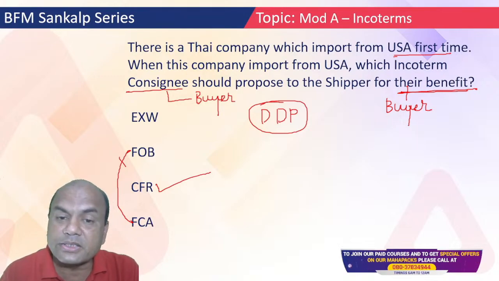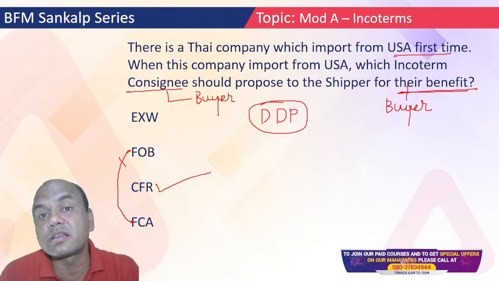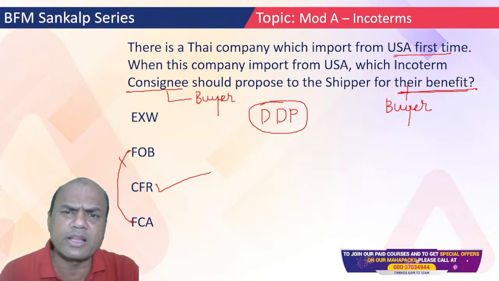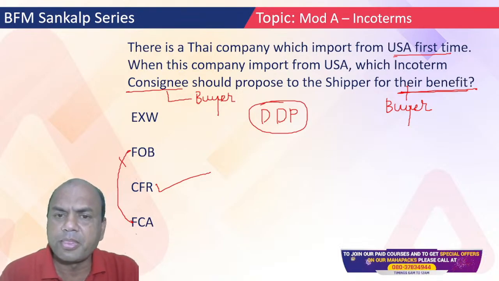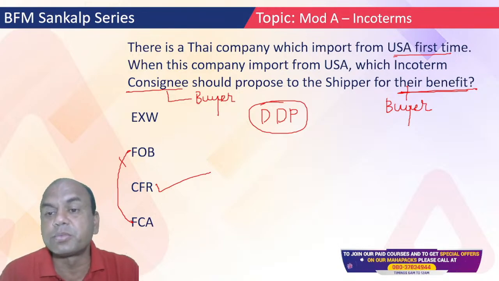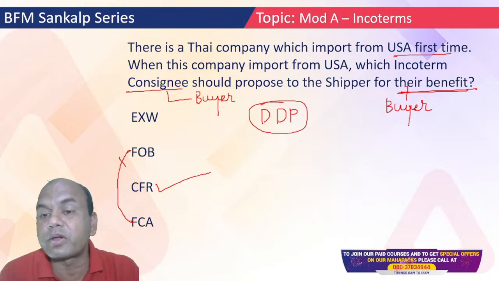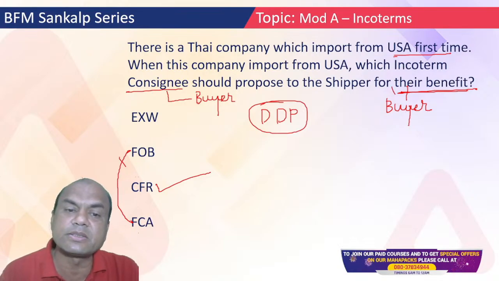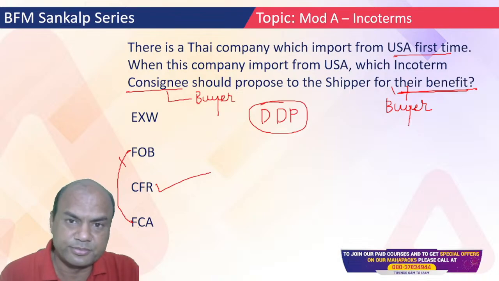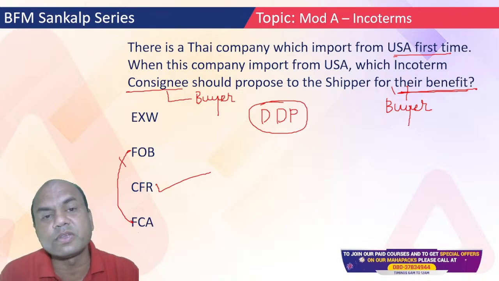Remember, DDP is the best for the buyer in ideal conditions. It might not be ideal conditions every time. Okay. So, which is the best for you, that you should agree. Suppose if this is for the seller's benefit, then which one is the best? Then it's Ex Works. For the seller, it's always Ex Works, right?